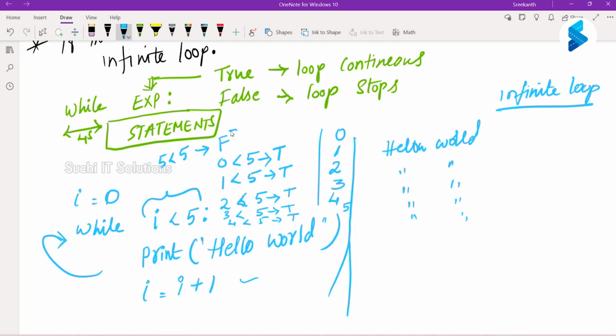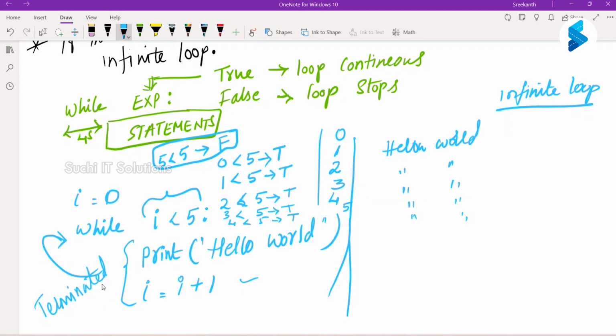It is false, sir. This is your termination condition. So what happens here? I less than 5 returns false, which means your loop terminated here. It will no more execute these statements. Your loop stopped or terminated. Are we clear? Clear, sir.